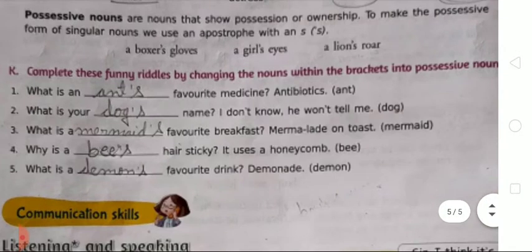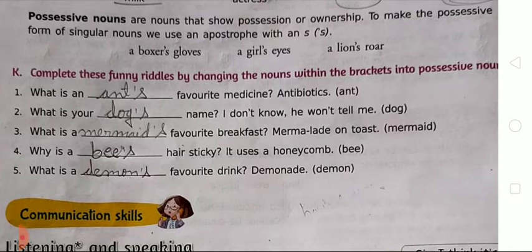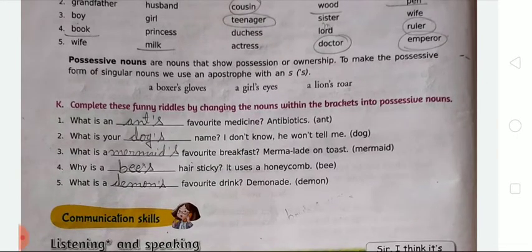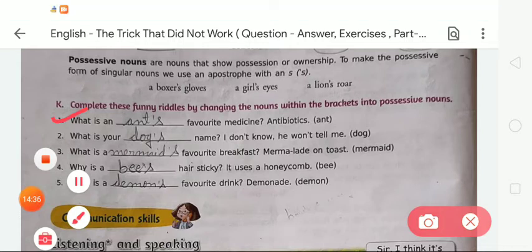In exercise K, we have to complete these funny riddles by changing the nouns within the brackets into possessive nouns. So as you all know, we should show the possessive noun by adding an apostrophe s. Okay, so let's do the given exercise. In number 1, what is an ant's favorite medicine? Antibiotics. Here the given word is ant, so we have to write on the blank ant's. We have to use the apostrophe s.